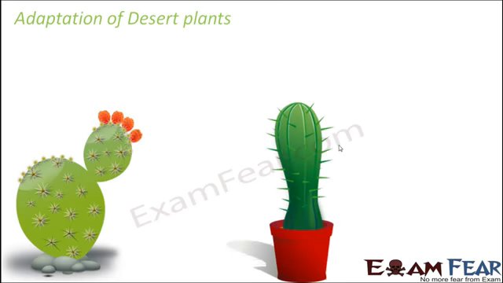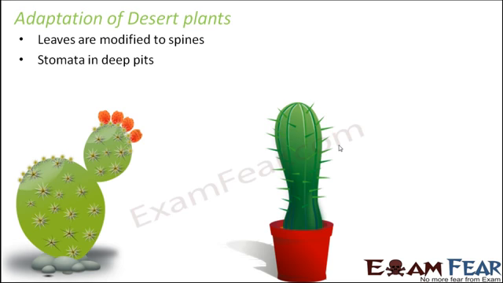In the desert, you also see that the plants found there are very different from those found in forest areas. These plants have specifically adapted so that they can survive in the desert. So what are the adaptations? In many of these plants, especially cactus, you can see that leaves have been modified into spines. You know why? Because the loss of water from a spine is less, but the loss of water from leaves is more, through the process of transpiration, where water is lost from the surface of the leaves through the stomata. So that's why the leaves have been modified into spines.